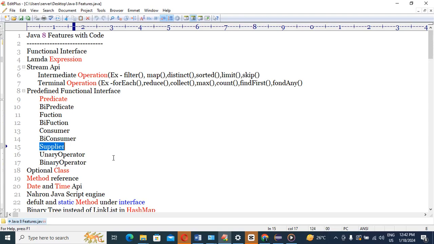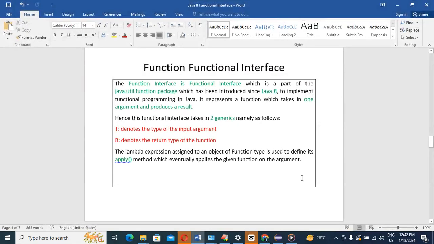Okay guys, first let's start the discussion of the theoretical part. How do all these three functional interfaces look?